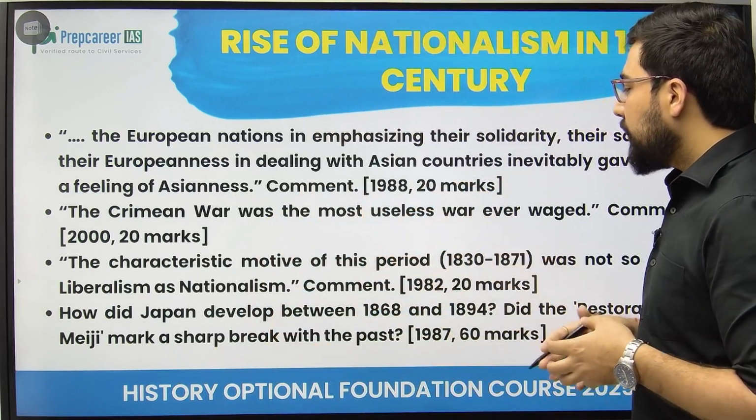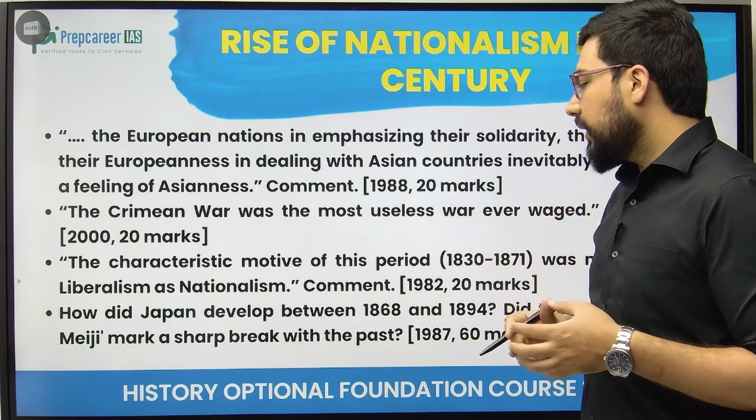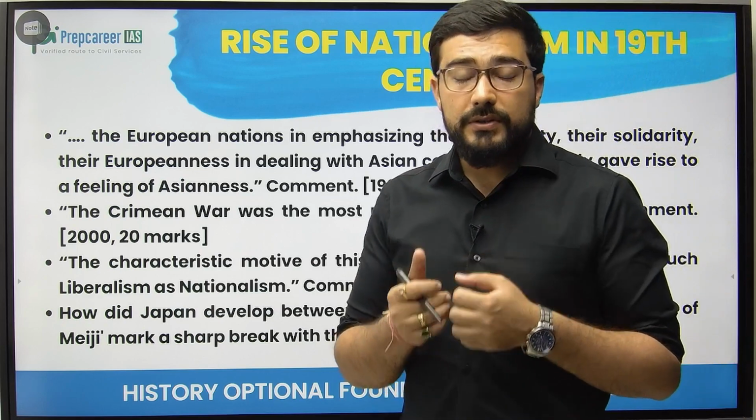So thereafter they shifted towards rabid nationalism. How did Japan develop between 1868 and 1894? Did the restoration of Meiji mark a sharp break with the past? So what kind of changes do we see in Japan?